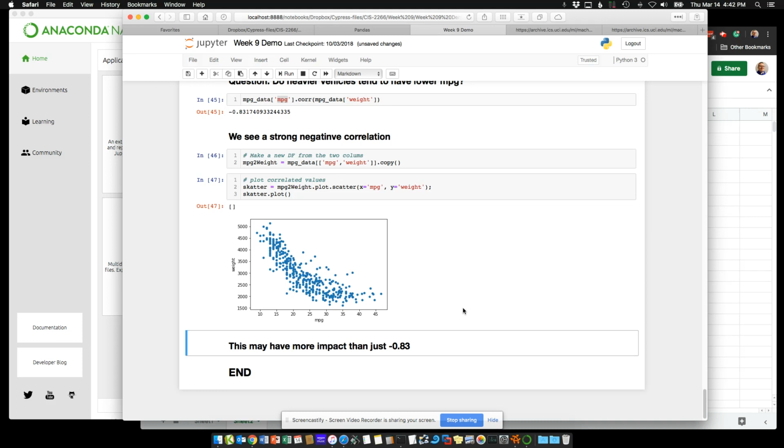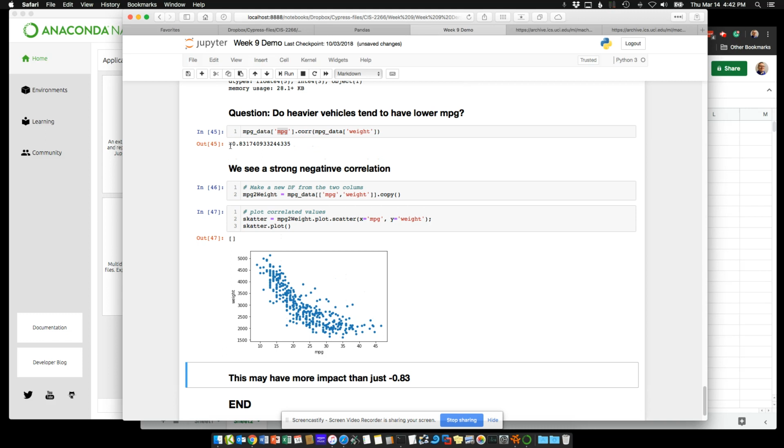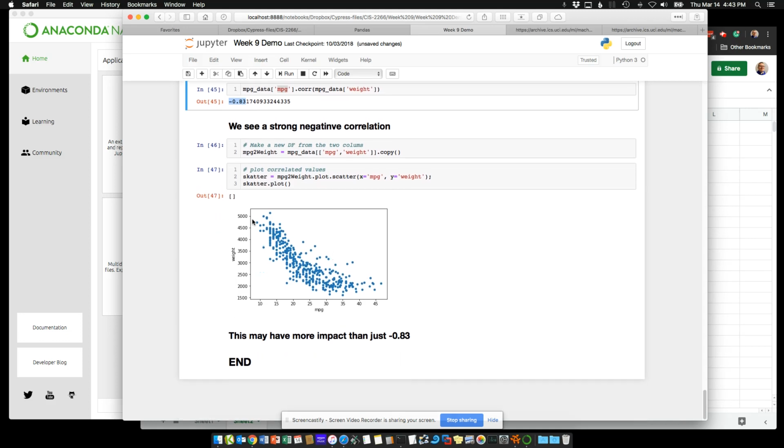And the idea here is, if I communicate a negative 0.83 correlation between weight and miles per gallon, it might make sense. It might not. You might have to think about it and say, what does that mean? But if I show you a visual of that, that really hits the point home. And again, we have a nice quick scatter plot, which I just created by doing a plot with scatter, weight, the data set which we created, .plot.scatter with a quick X and Y, and that's it.